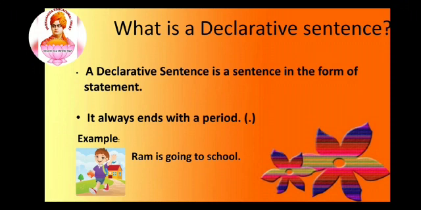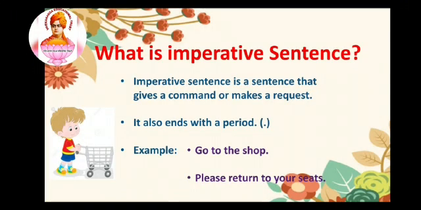For example, Ram is going to school. Ram is a subject here and it is giving information about Ram. And this sentence also ends with a full stop. So this kind of sentence is called declarative sentence. And next we are going to see imperative sentence.